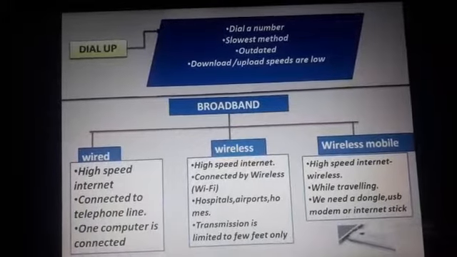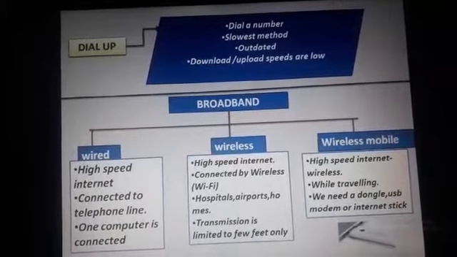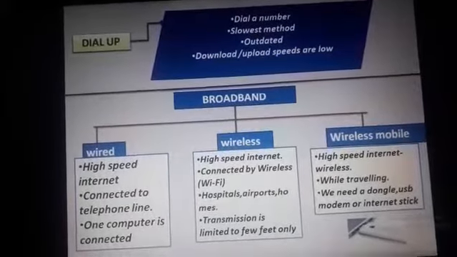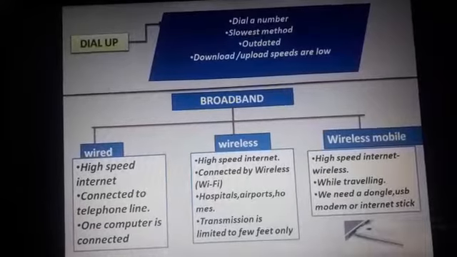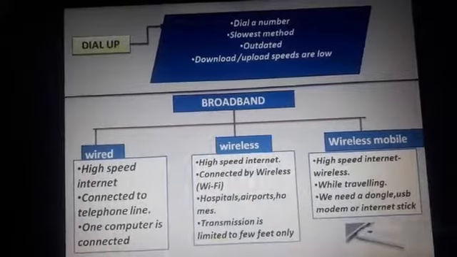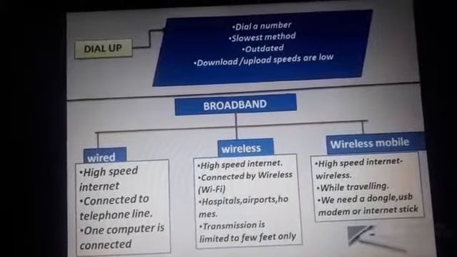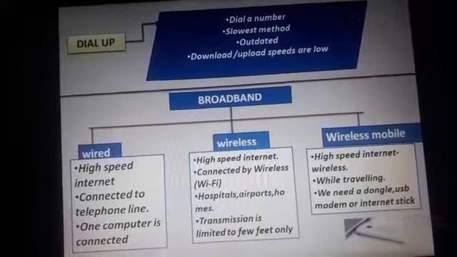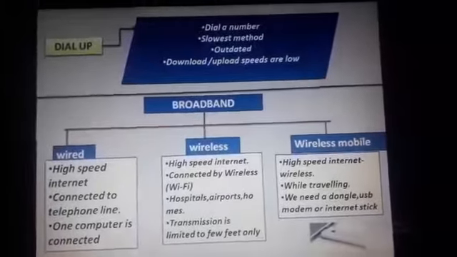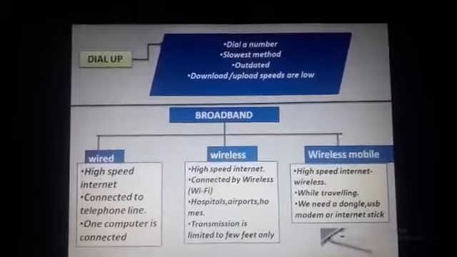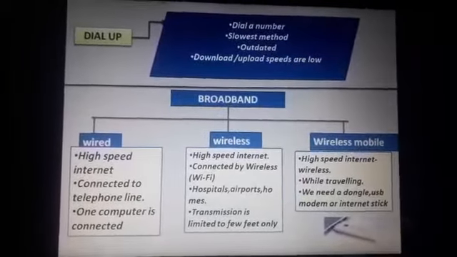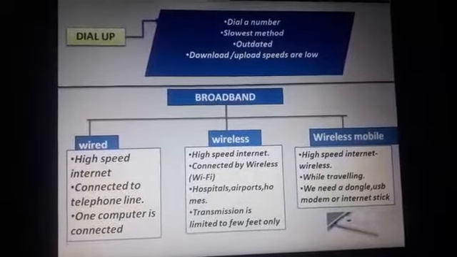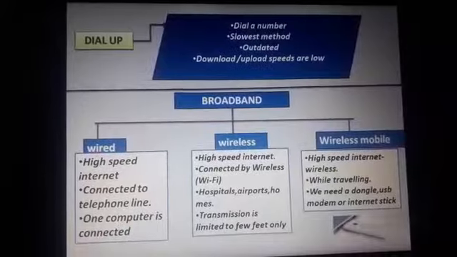Because it is inserted into a USB port and allows you to access the internet through a mobile broadband connection. The other names for dongle are USB modem or internet stick. To have this wireless mobile broadband, you need to get registered with one of the ISPs.